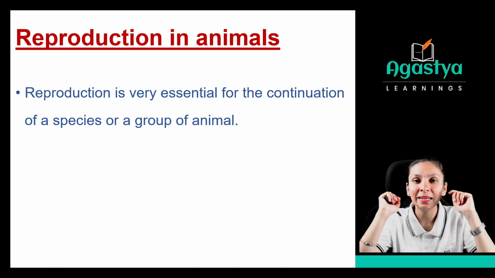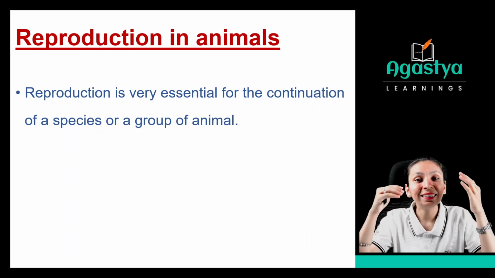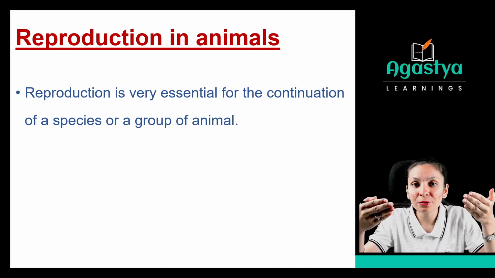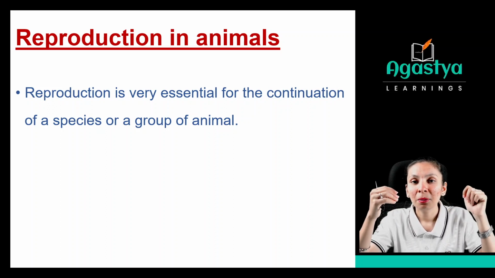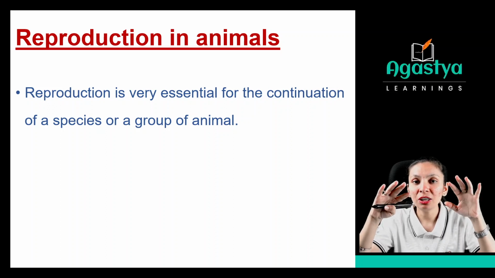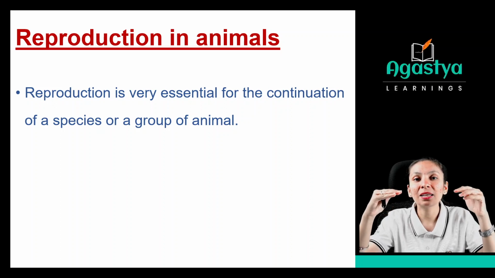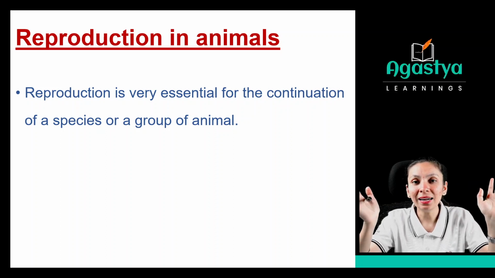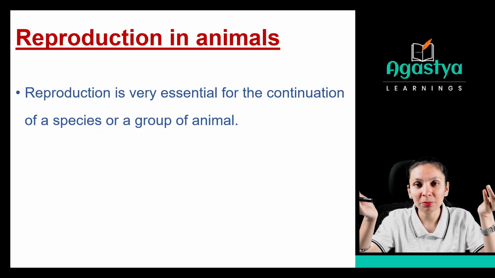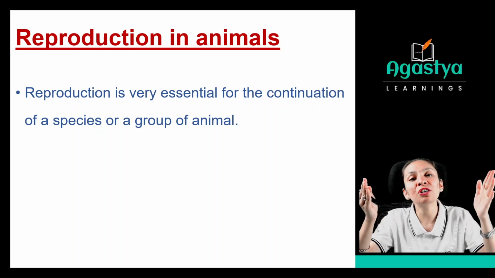See, let us take an example. Right now, we have so many cows. They are reproducing and producing baby cows, so that after they mature, they will give us milk. But imagine if in your farm, 100 cows are there, and after these 100 cows mature and get old, they are not reproducing. Then they will die after some time. So what will happen? You will not get any milk. There will be no cow in your farm. So what will be the continuation of that cow?